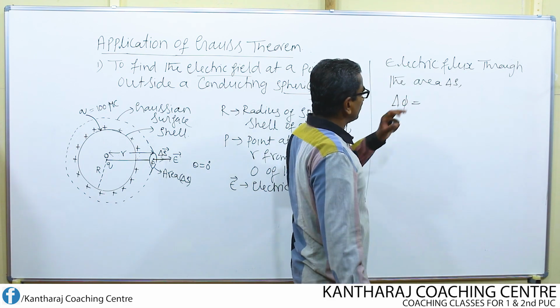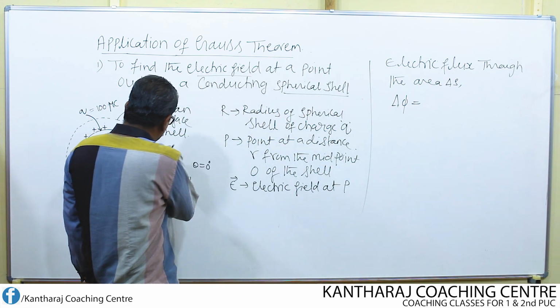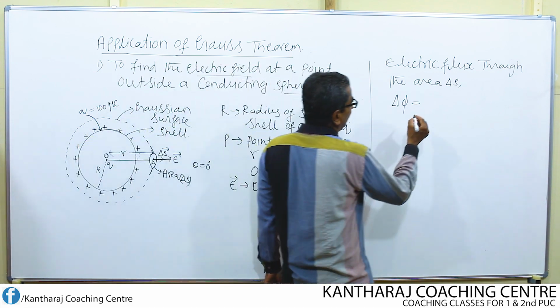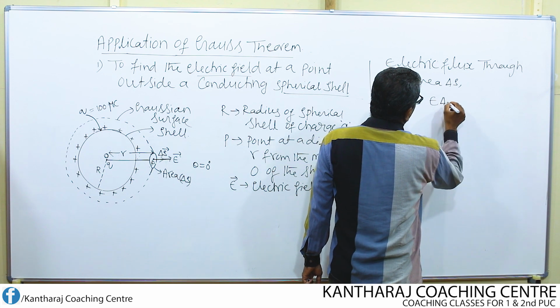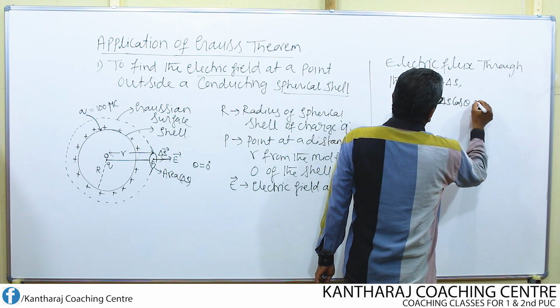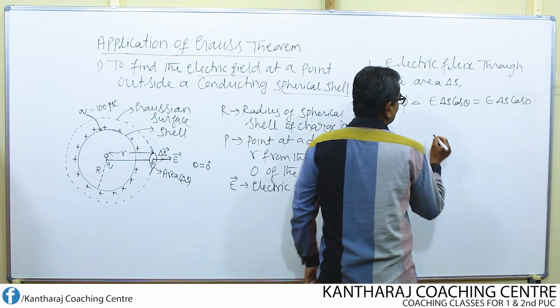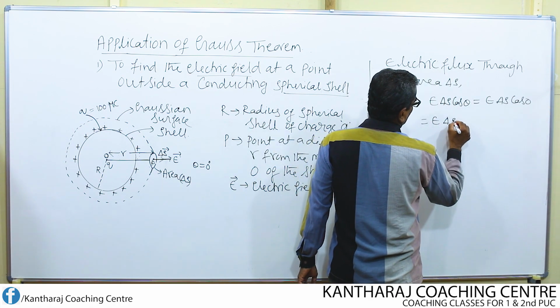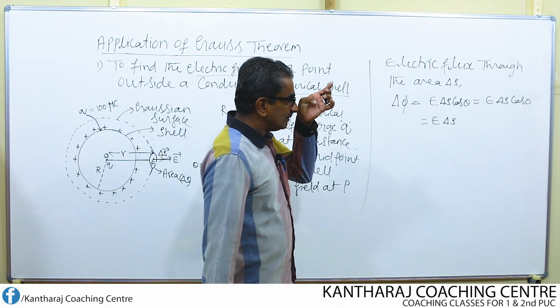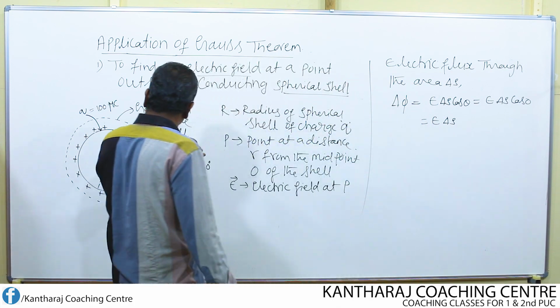Small area, therefore small flux. Only through this area I consider flux. Delta phi is equal to E into delta S into cos theta, which is nothing but E into delta S into cos 0, because theta is 0. So this is E into delta S. This is the flux that is coming out.